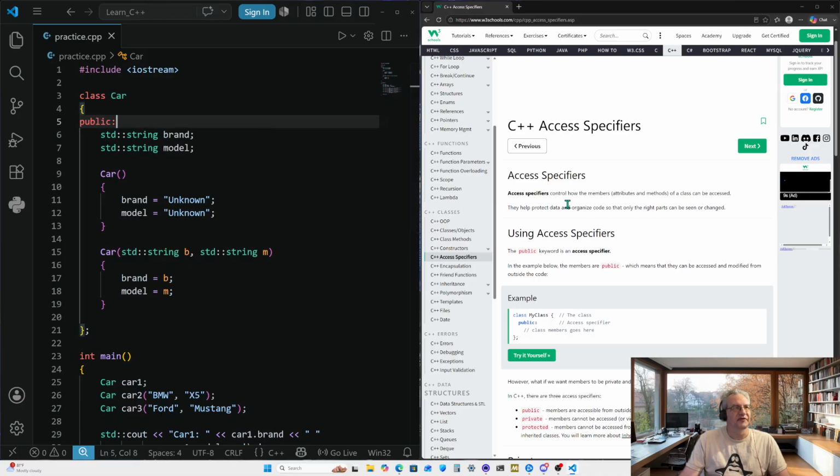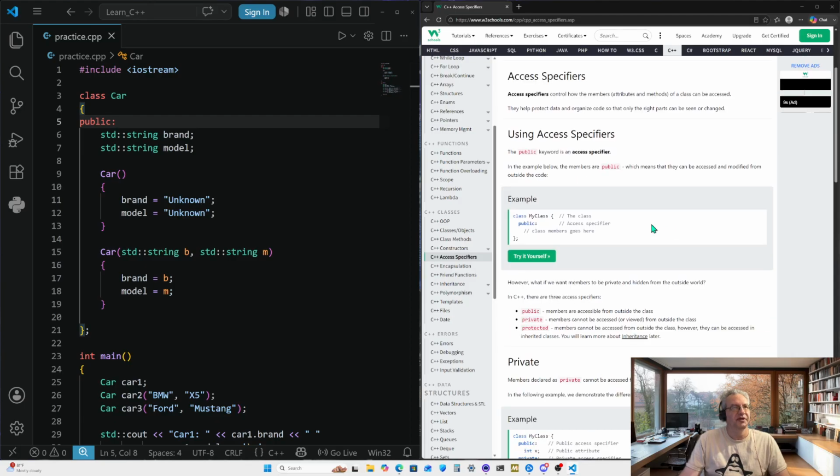So access specifiers control how members, like attributes and methods of a class, can be accessed. They help protect data and organize code so that only the right parts can be seen or changed. Using an access specifier, the public keyword right there is an access specifier.